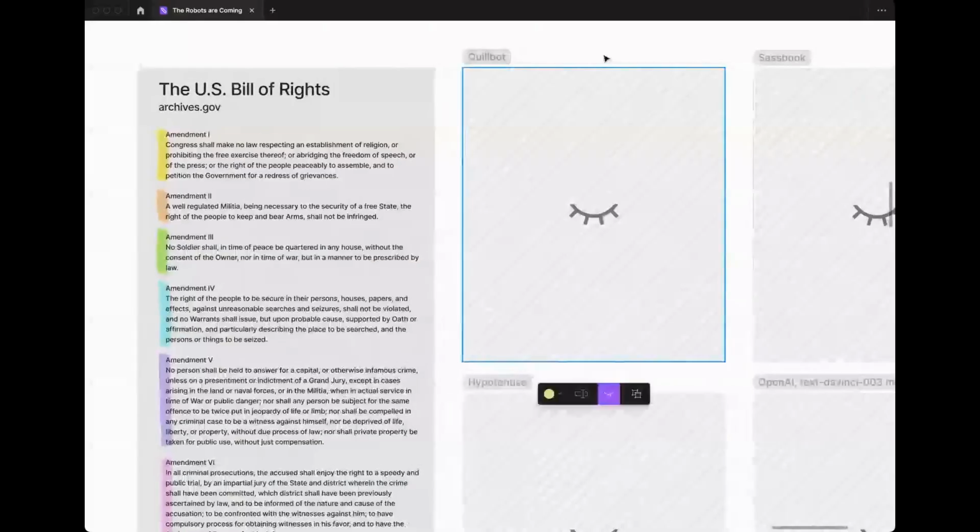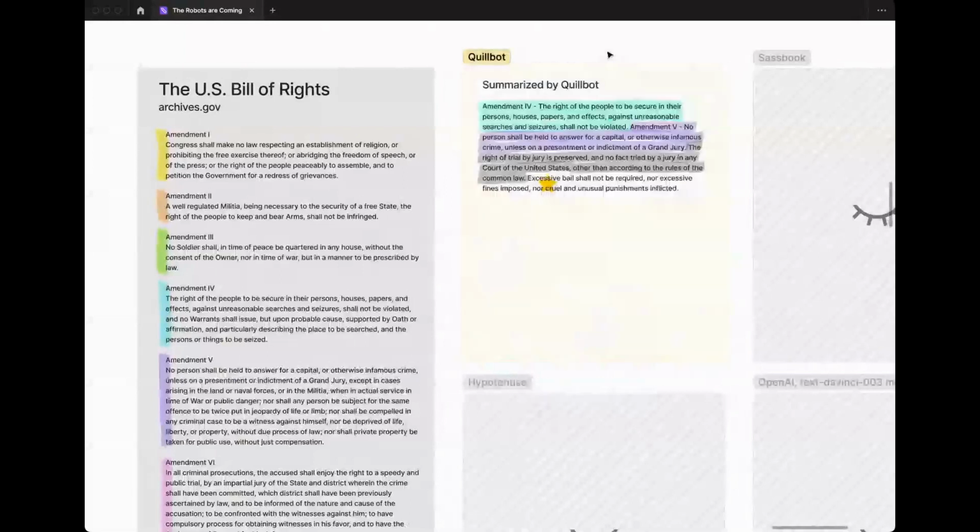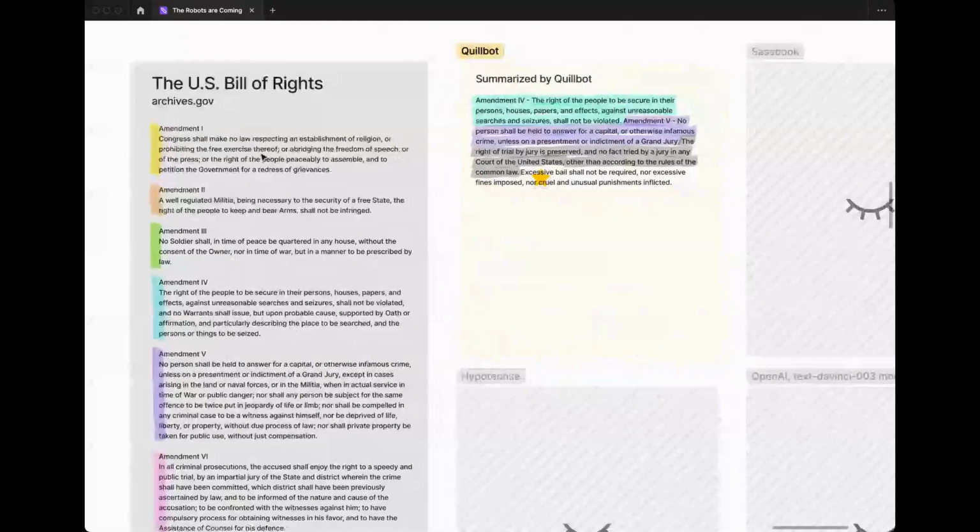Yes. So starting with the US Bill of Rights, let's see how our first tool did and look at some of the output. So we've got Quillbot here. And right away, what I could see from this output is that Quillbot did not get content from the entire source material. And it seemed to be kind of arbitrary in what it decided was important and what it decided was not.